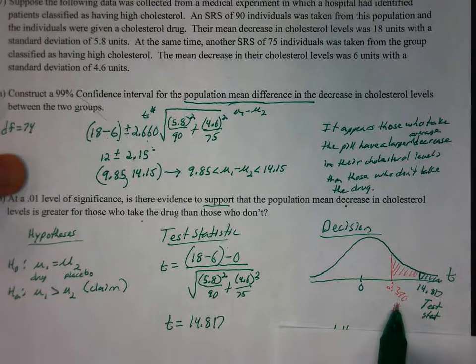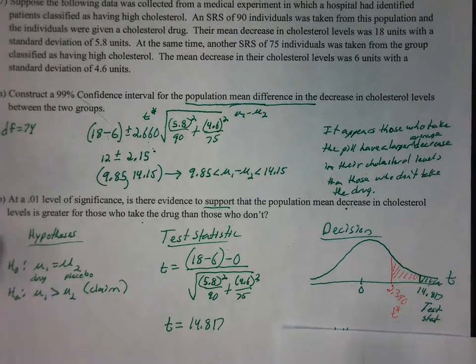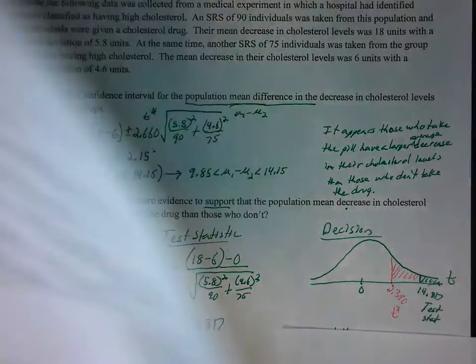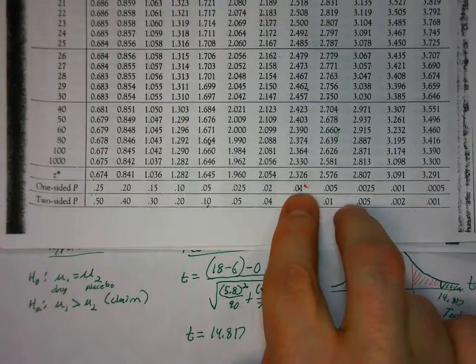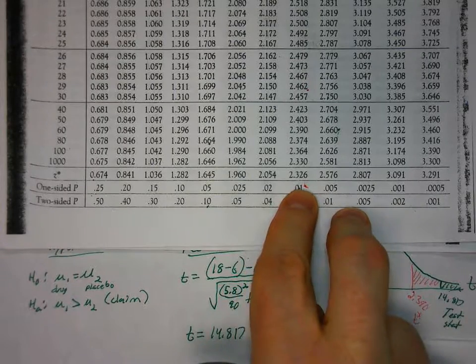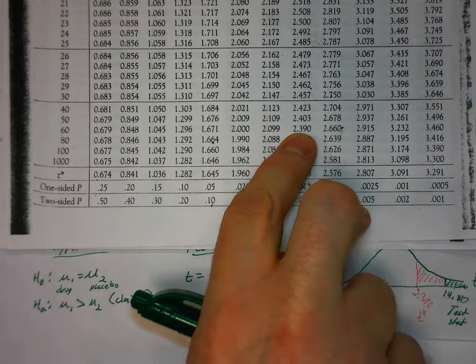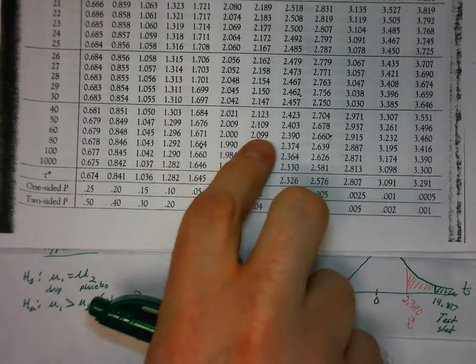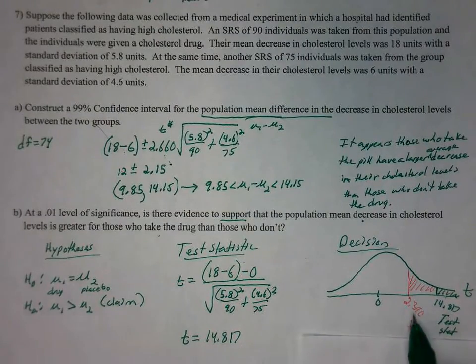So t is coming from 74 degrees of freedom, with 0.01 and one tail, so a one-sided p of 0.01. With 74 degrees of freedom, that's our 2.390 here, because we're rounding to 60 for the degrees of freedom. So 2.390, that's where that's coming from.